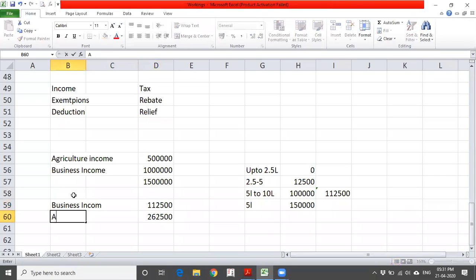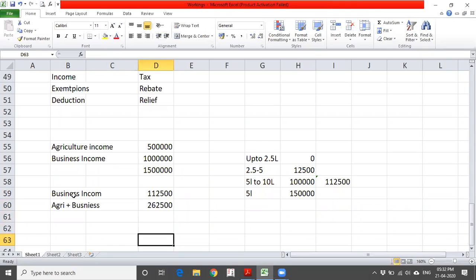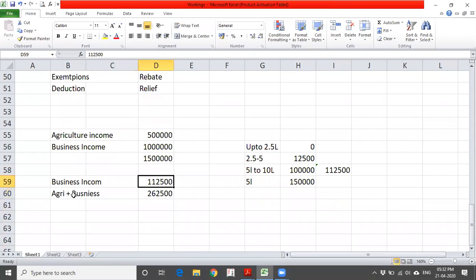Suppose agriculture plus business. This is the amount. Now the question arises: we are discussing that the entire 5 lakhs should be exempted. But what the Act says is, whenever you are calculating agriculture income with other income, the quantum of deduction allowed is to the extent of the basic exemption limit plus agriculture income. What is the basic exemption limit? 2.5 lakhs is the basic exemption limit, and agriculture income,